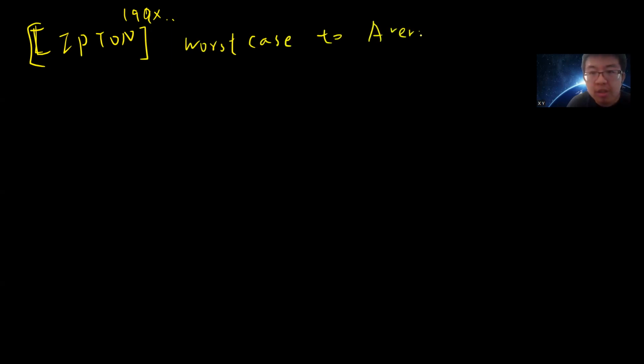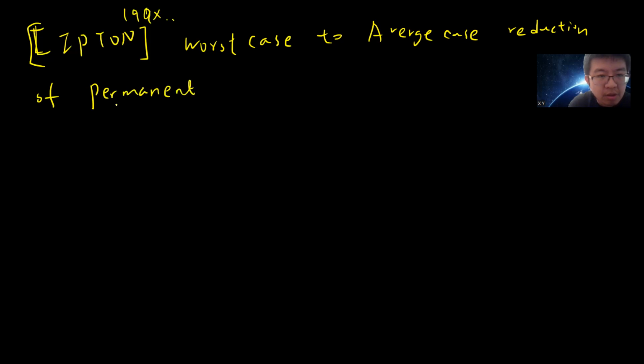In this video, I want to give an interesting proof that I recently found. It's the Lipton proof, from maybe 1990 or so, maybe 20 years ago. Lipton came out with the so-called worst case to average case reduction of the permanent. This is very interesting.